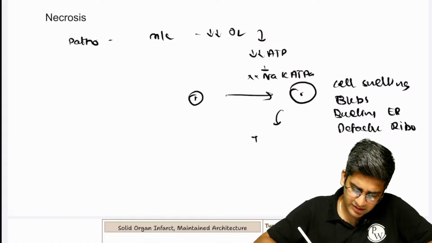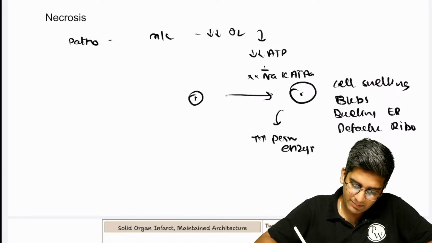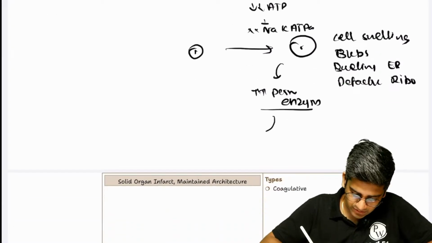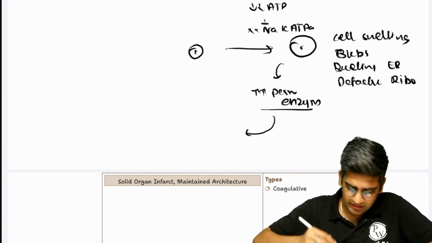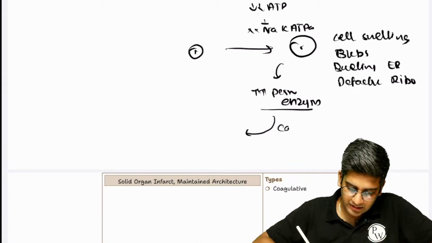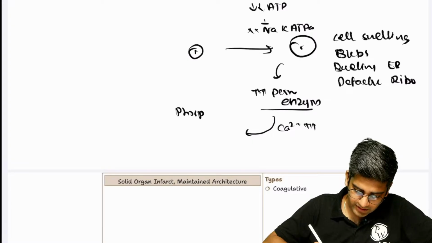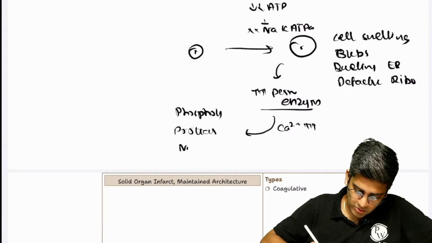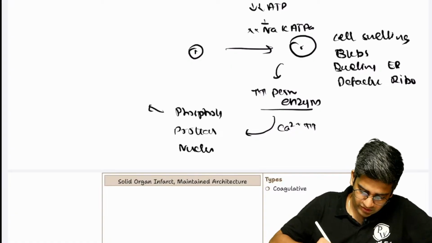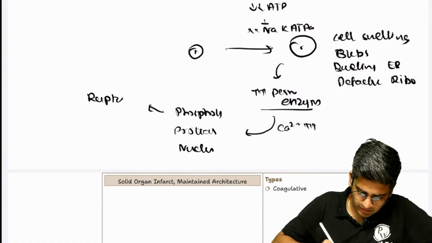Cell swelling will happen. You'll have bleb formation. You'll have swelling of endoplasmic reticulum, detachment of ribosomes. All these are your signs of reversible cell injury. After that, what will happen is increased permeability to enzymes. That's like a point of no return. Once enzymes come inside, along with that calcium also will come inside. Calcium activates the enzymes phospholipase, protease, and nuclease. This ruptures the cell membrane.